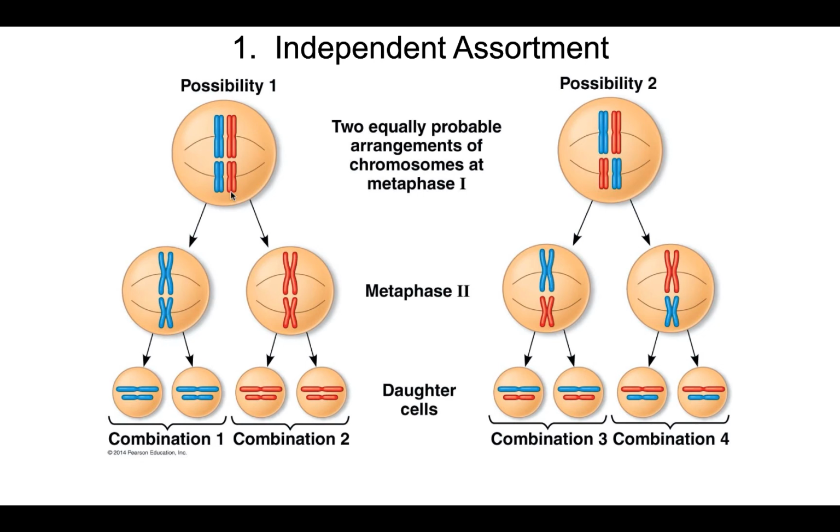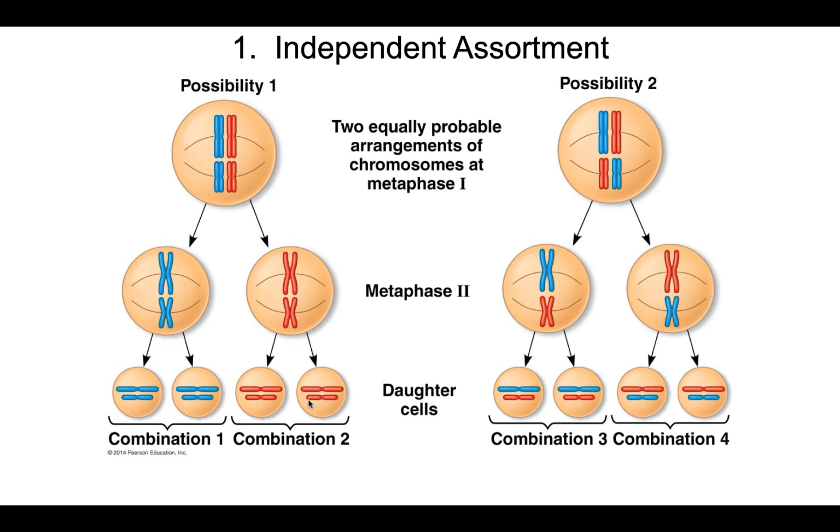And then when they separate, you end up with gametes, sperm or eggs, that look like this. One blue, big blue, little blue. Big red chromosome, little red chromosome, big red chromosome. So with all the genes that come on those chromosomes, we have a selection of gametes that look like that.